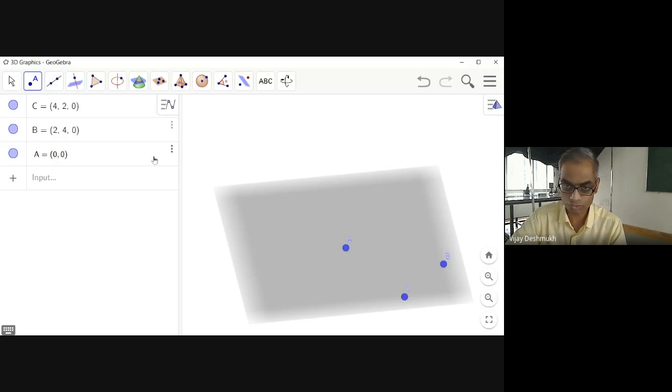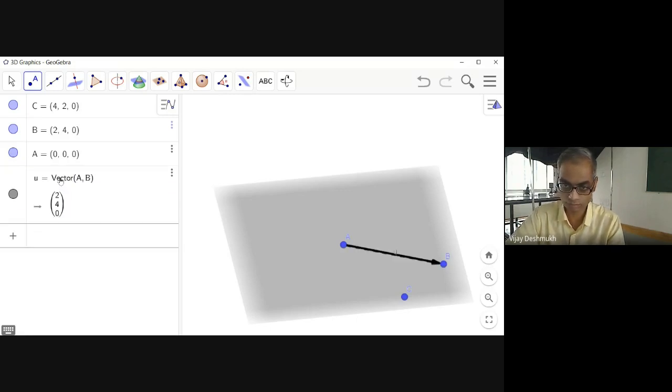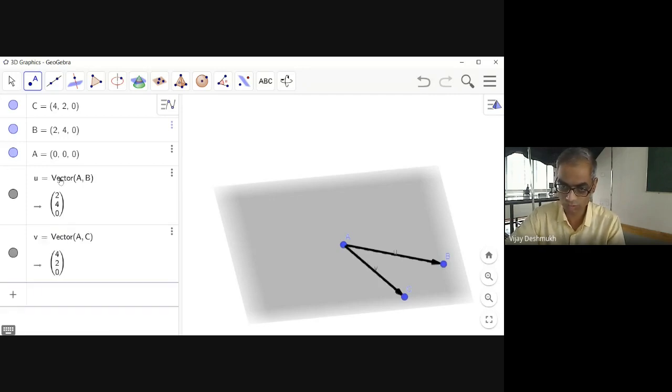I want to show you graphically how we get these different vectors. So vector A comma B and vector A comma C. Now you understand these numbers 240. What is that?